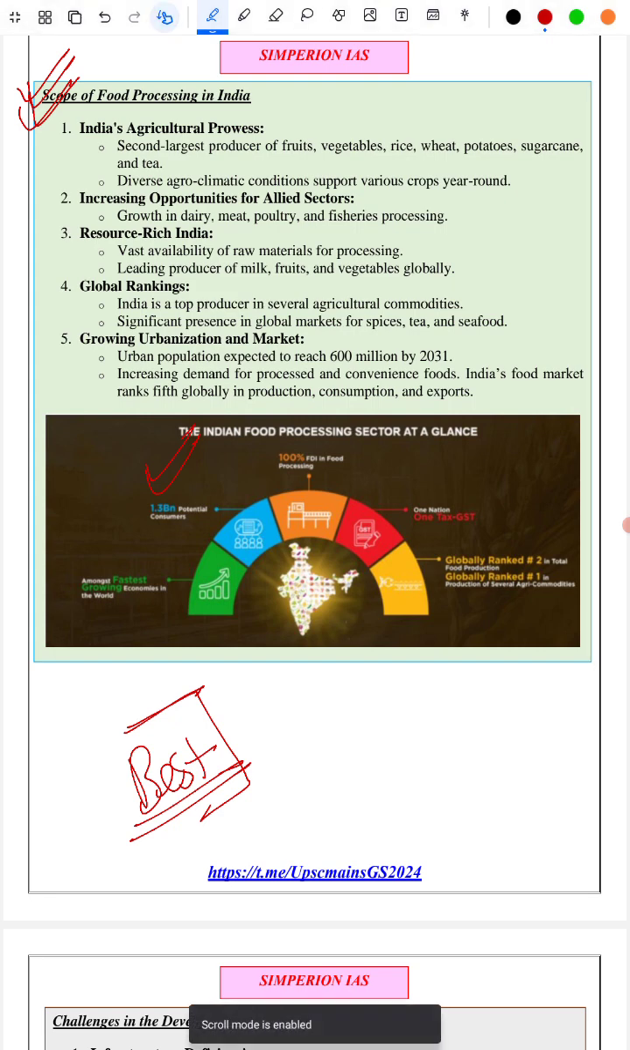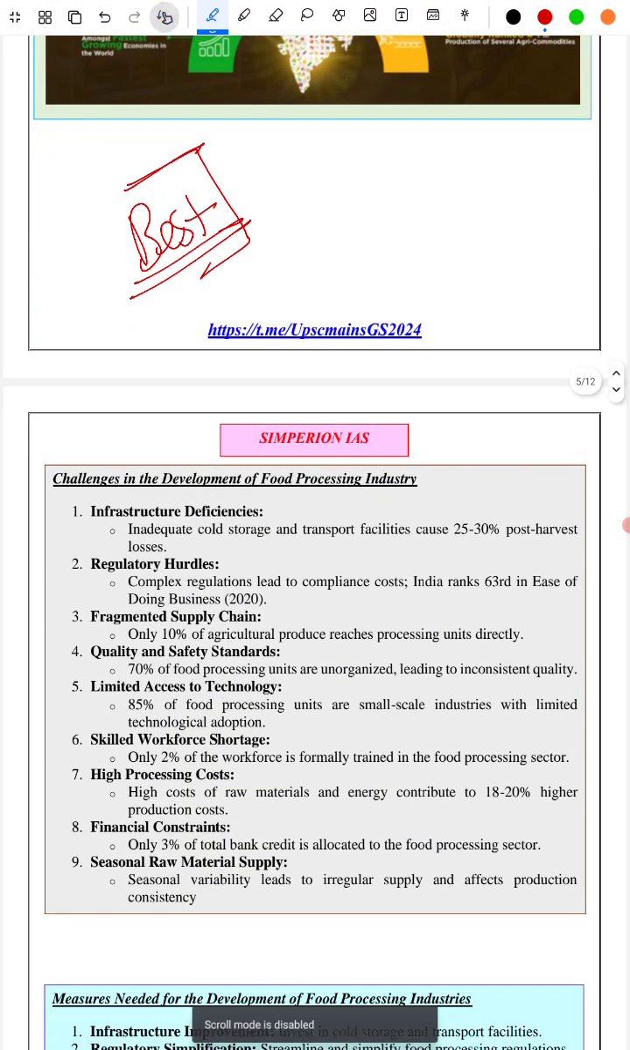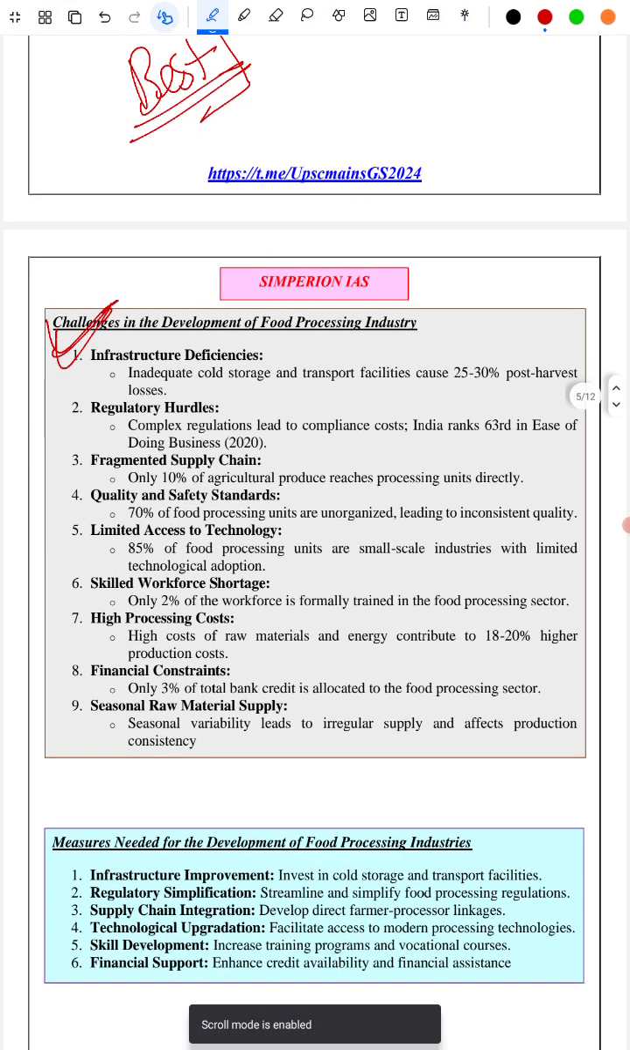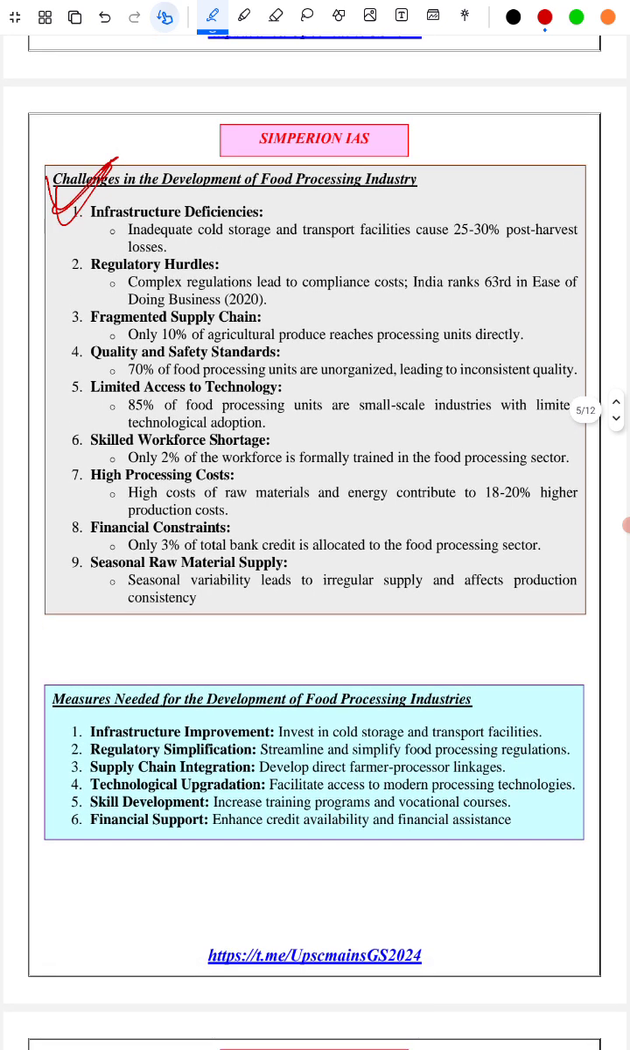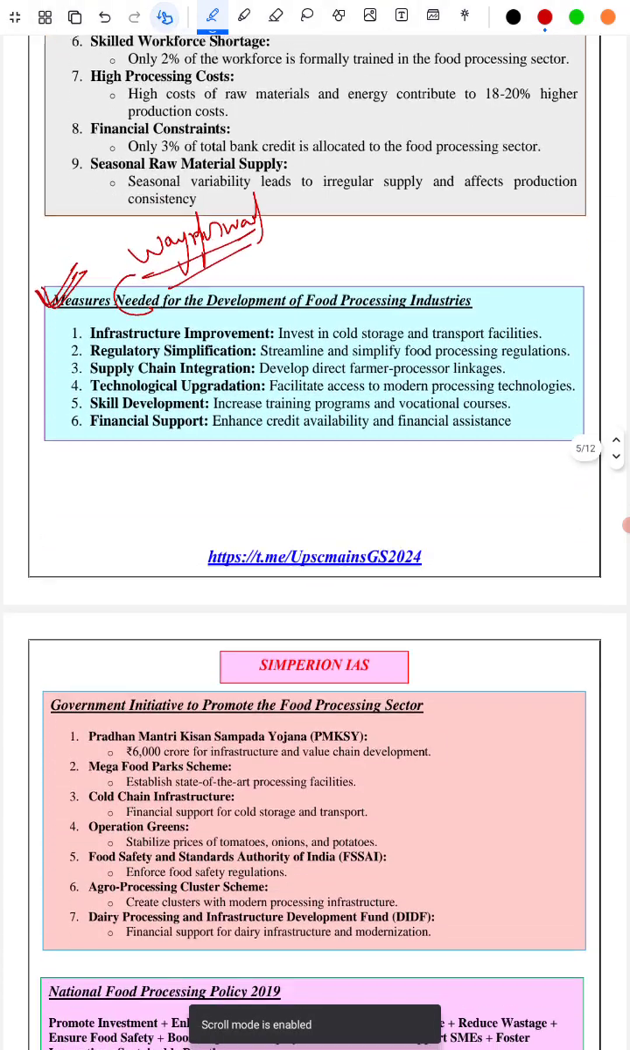Let's continue with the food processing industry. Next, we have given the challenges to the development of the food processing industry in India: infrastructure deficiency, regulatory problems, fragmented supply chain, etc. You can read the material, very crisp, very to the point. Next, we have discussed the major measures taken, and the measures that need to be taken, the way forward, to solve the challenges the food processing industry is facing.